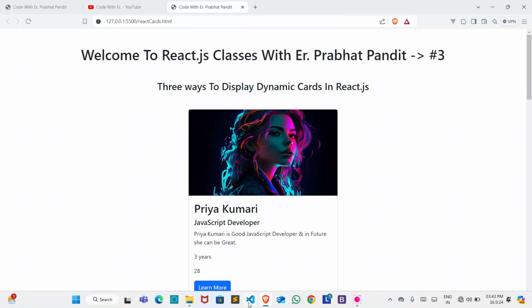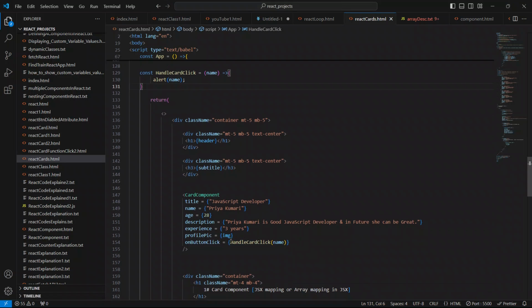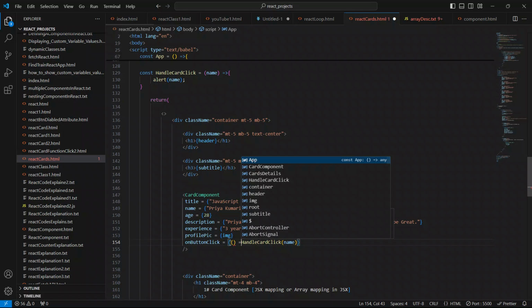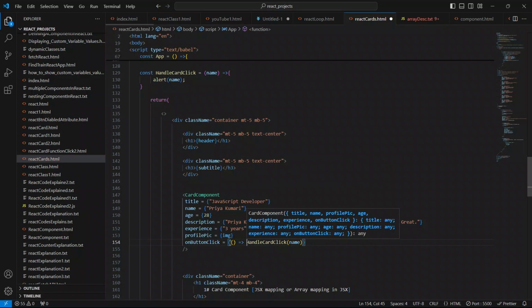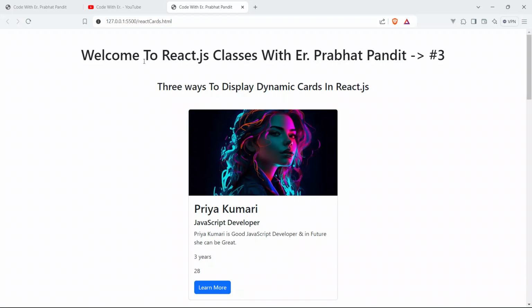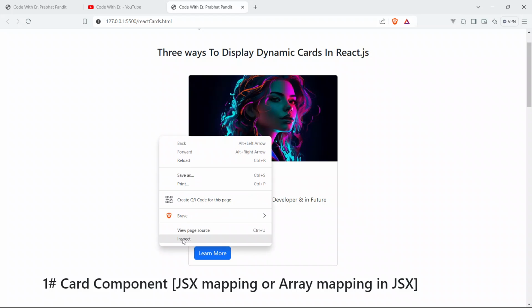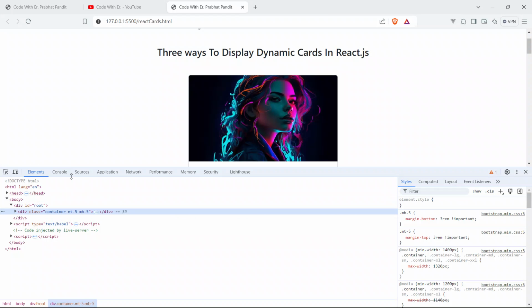So we have to put it inside the anonymous function like this. Save your code and go to the browser, and now the page is already refreshed. Click anywhere on this card, and the name will be alerted, like Priya Kumari. So there is an error, let me see what the error is. There is no error at all.